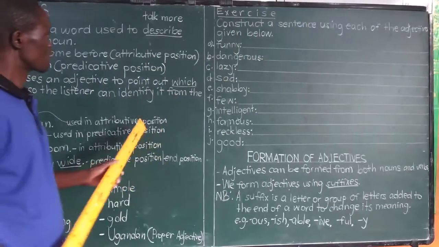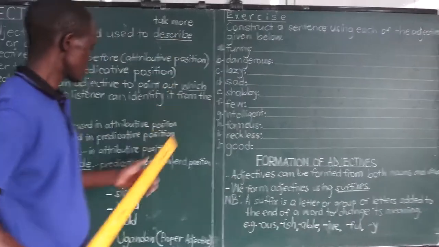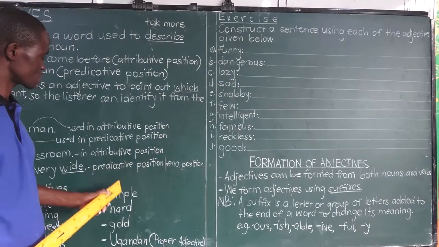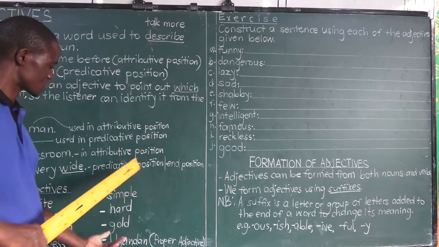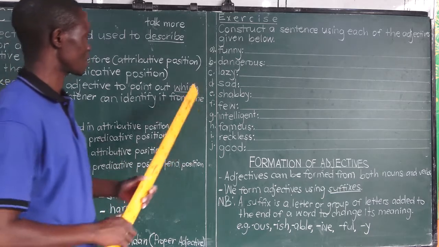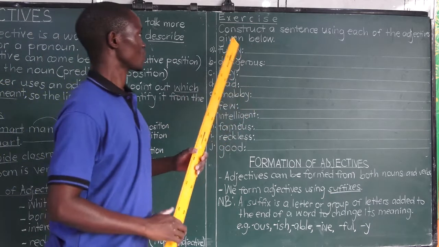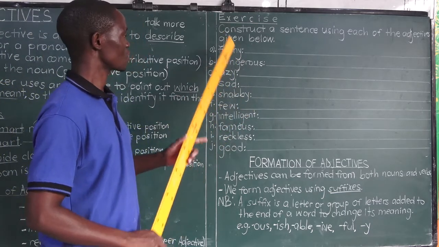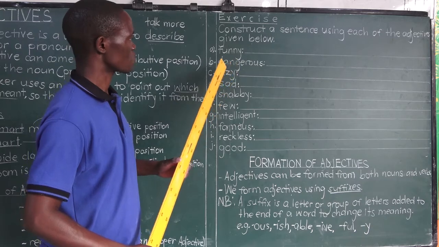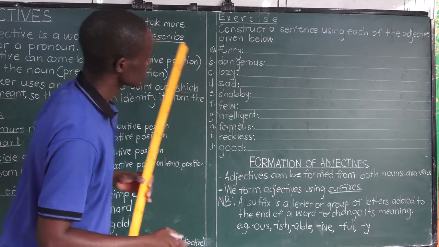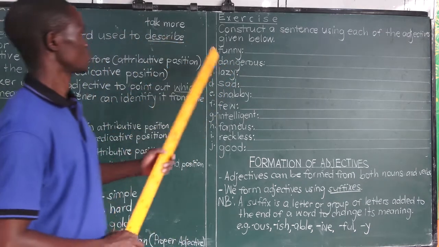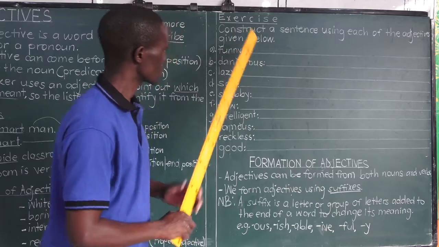So, having learned about this, and having heard about the sentences I've been trying to construct for you, I believe you have been following, we can now attempt our original activity, which is about constructing sentences using given adjectives. So let's read the instructions.